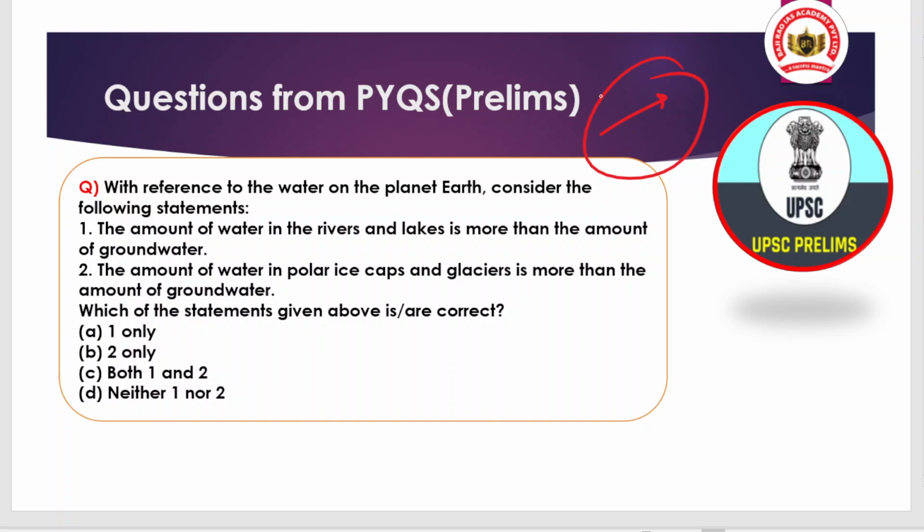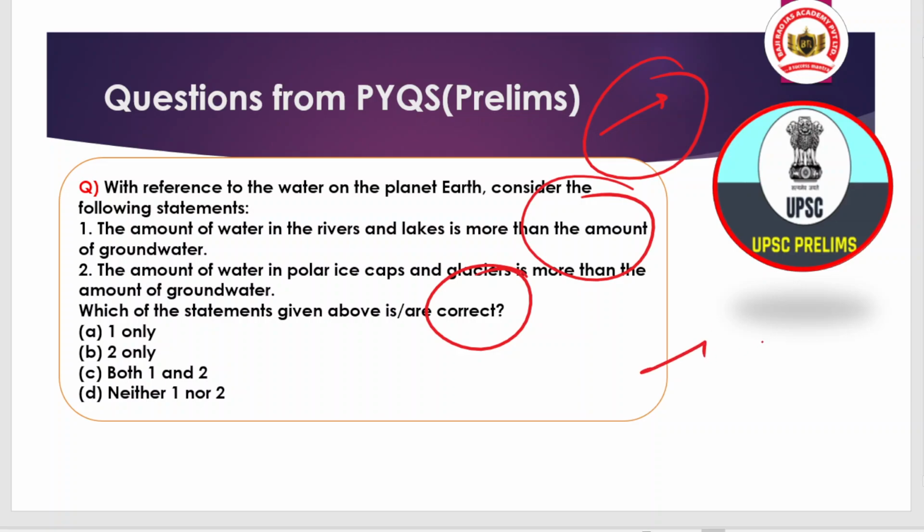Today I am not including the mains question, but you have to attempt the prelims question. With reference to the water on the planet Earth, consider the following statements. Statement 1: the amount of water in the rivers and the lakes is more than the amount of groundwater. Statement 2: the amount of water in the polar ice caps and glaciers is more than the amount of groundwater. Choose the correct answer: 1 only, 2 only, both 1 and 2, or neither 1 nor 2.